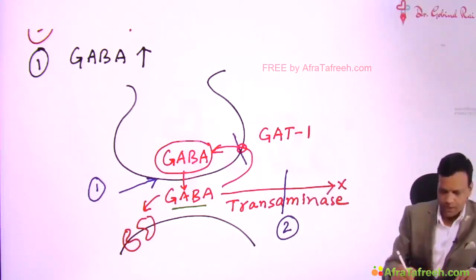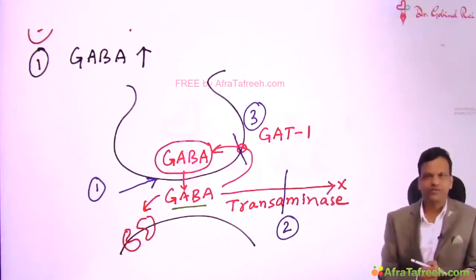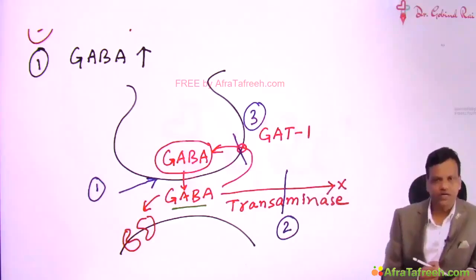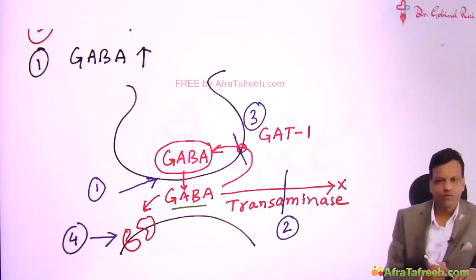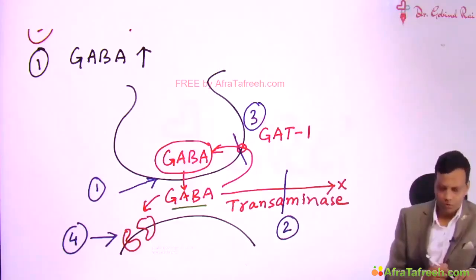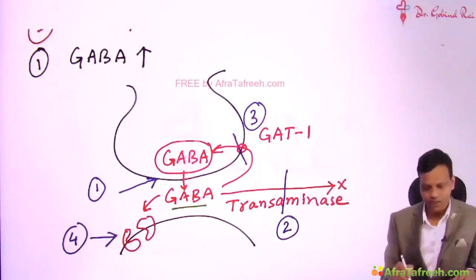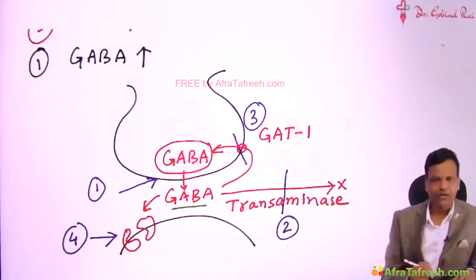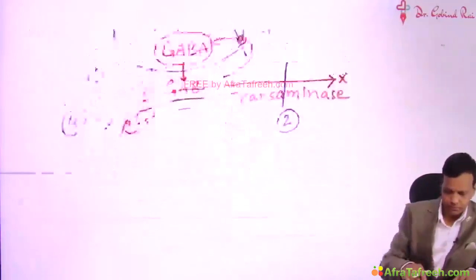Number 3, we can inhibit the reuptake of GABA. If GABA is not transported back, it will stay in the synapse, so then it can depress the brain. And lastly, we can give a drug which directly opens the channels. So even without GABA, they can depress the brain. So 4 types of drugs we can use: drug releasing GABA, drug inhibiting metabolism, drug inhibiting reuptake, and drug acting on channels. One by one we will cover these drugs, starting with the drug releasing GABA.